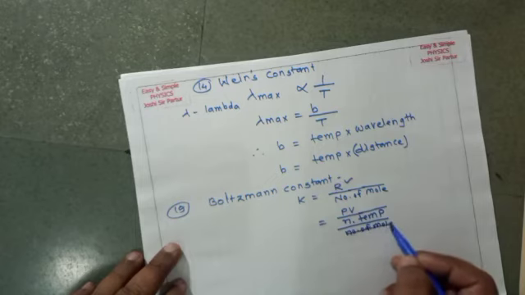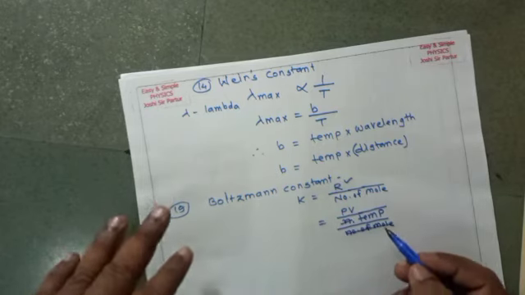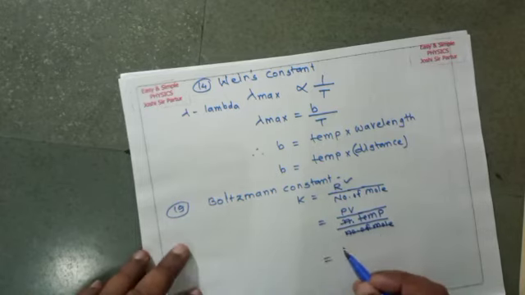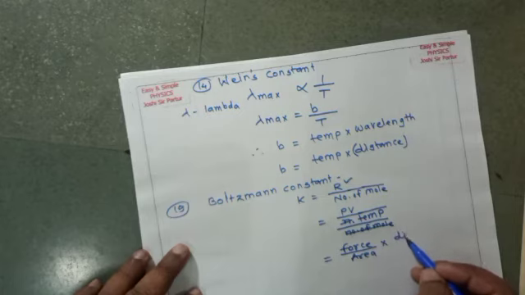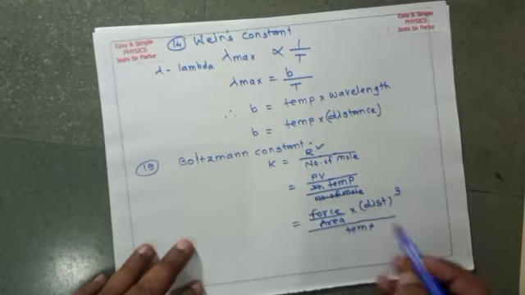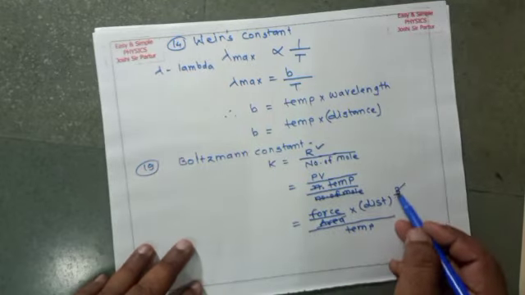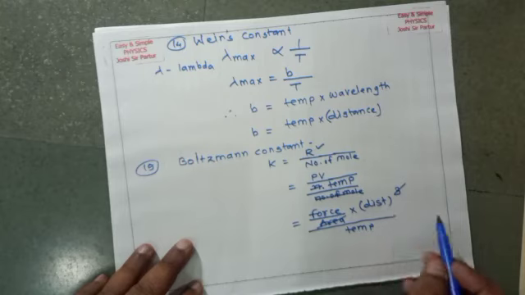Number of mole cancels. So that is force divided by area multiplied by distance cube upon temperature. Area and distance square will be cancelled.